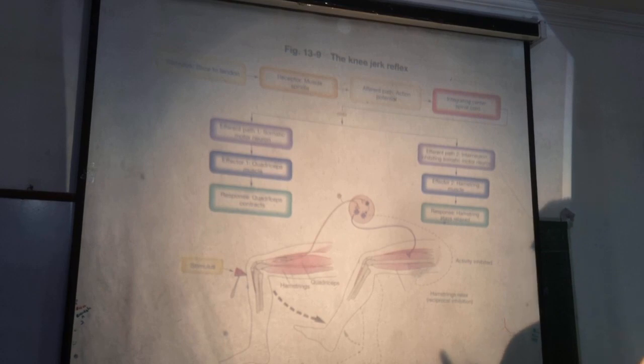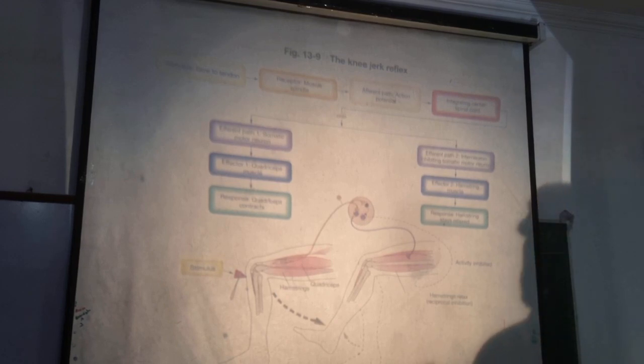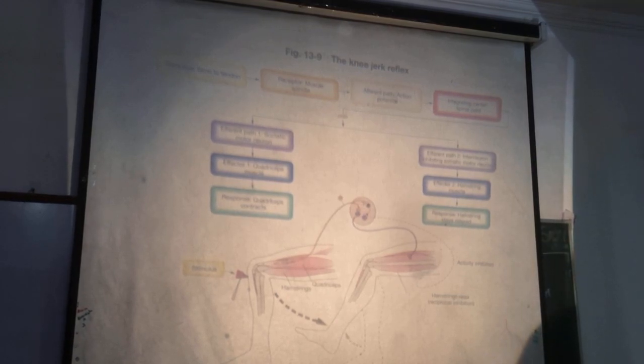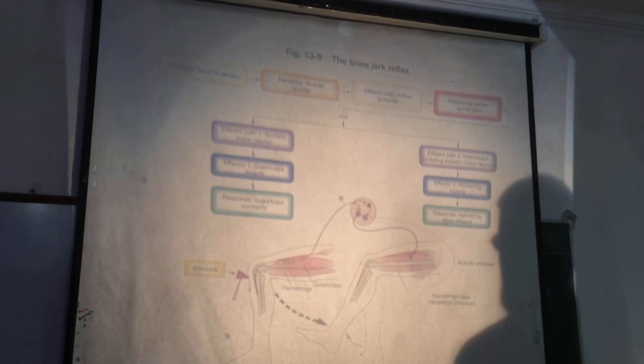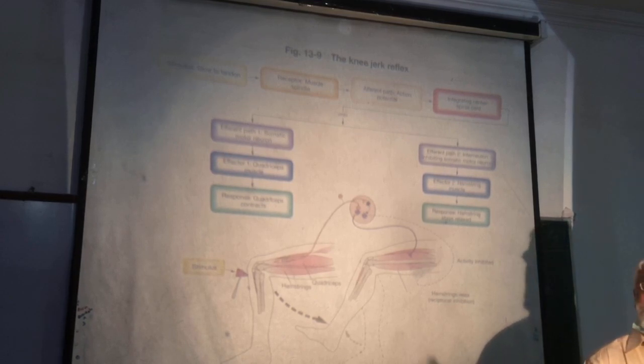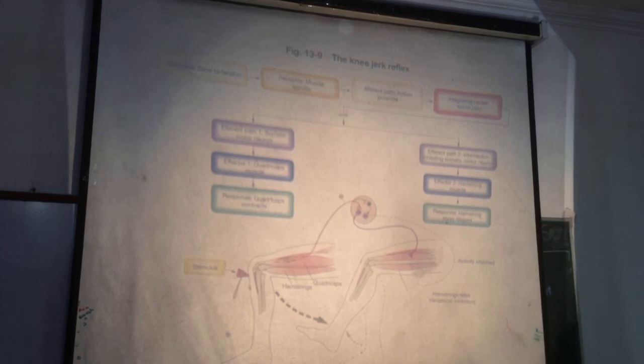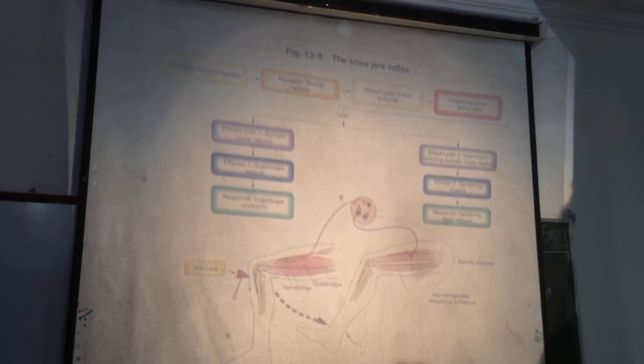These prevent the muscle length from going beyond limits: not too much increase in the length, not too much shortening of the muscle.